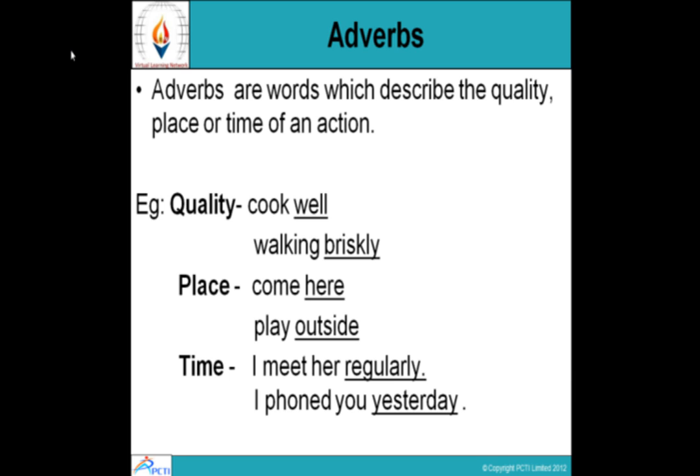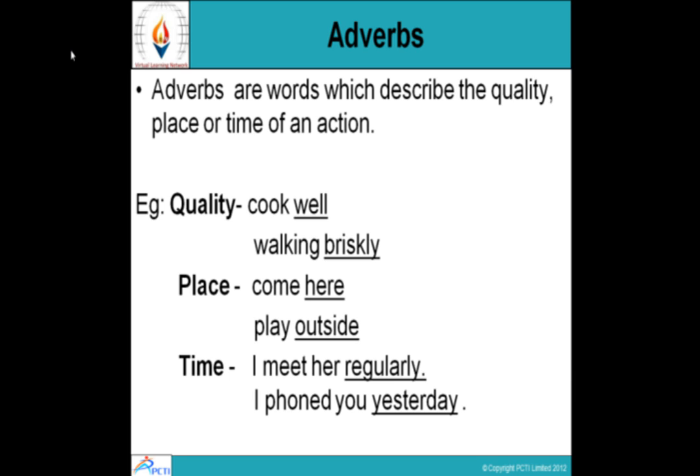Time. I meet her regularly. I phoned you yesterday. Phoned, an action. When phoned? Yesterday. So yesterday adds something to the action, to the verb. So yesterday is an adverb. Adverb of time, because it tells us the time.